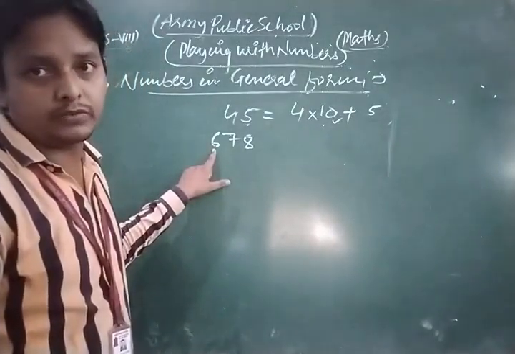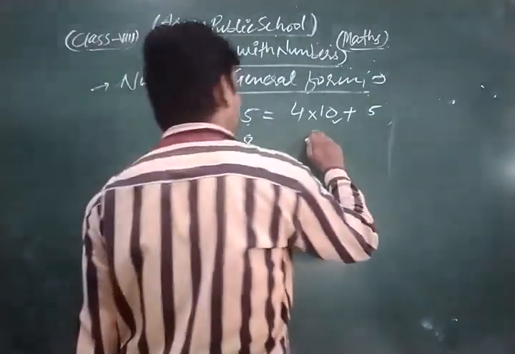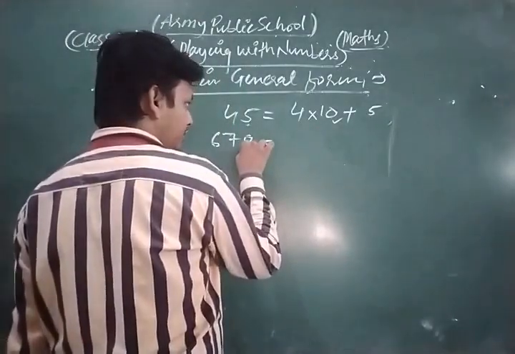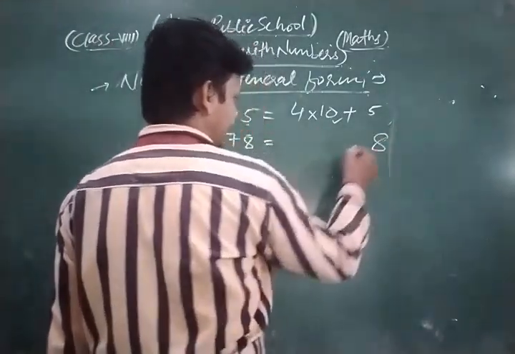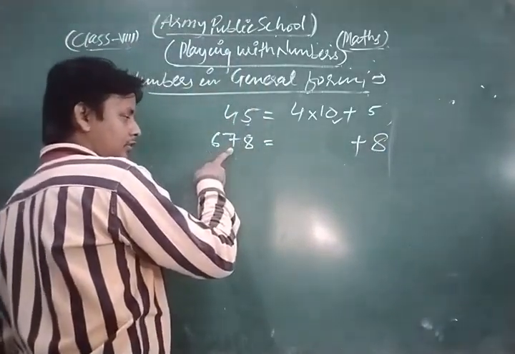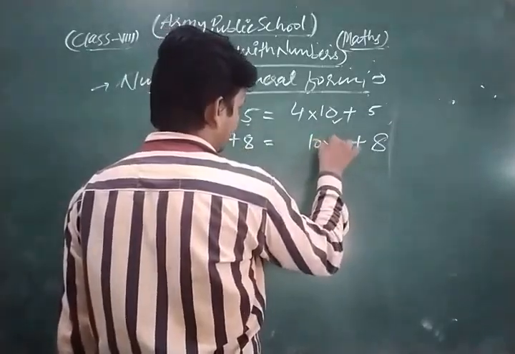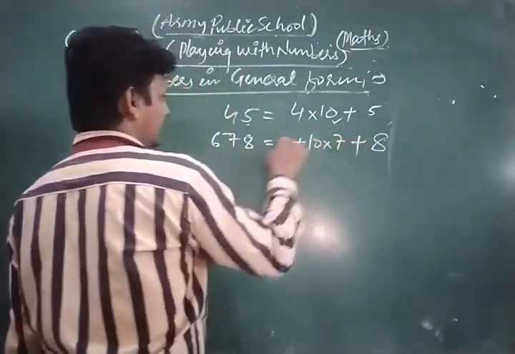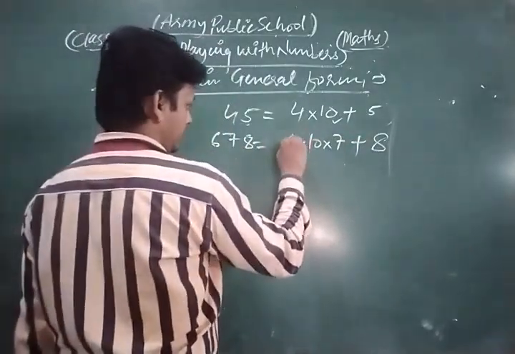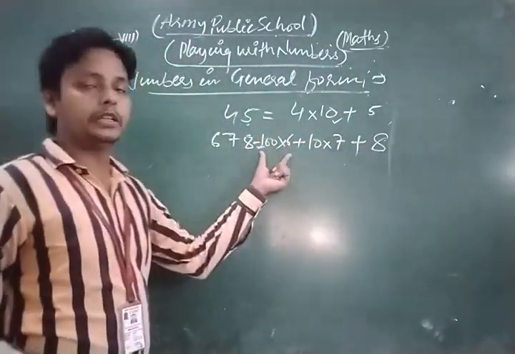So what do we do? We can write the given number like this. This is the unit digit, so the coefficient of 8 is 1, so we write 8 plus, the coefficient of 7 is 10, so 10 into 7. The hundreds digit is 6, so the coefficient of 6 is 100. So we can write it in this way.